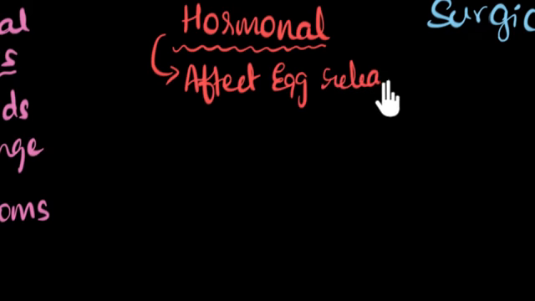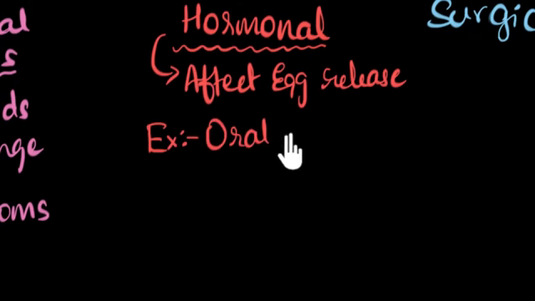And let me quickly give you an example of how this can be done. This can be done usually with oral pills. So some pills might change the hormone levels and make sure the egg never gets released. That way there'll be no fertilization. Some other ones might ensure that the egg, if released, dies immediately. Some will ensure that the egg will never be able to travel down the fallopian tube all the way to the uterus. Some might ensure that even though the egg gets fertilized, it will never be able to implant itself in the uterus. So there are many ways this can be done, and so there are different kinds of pills.